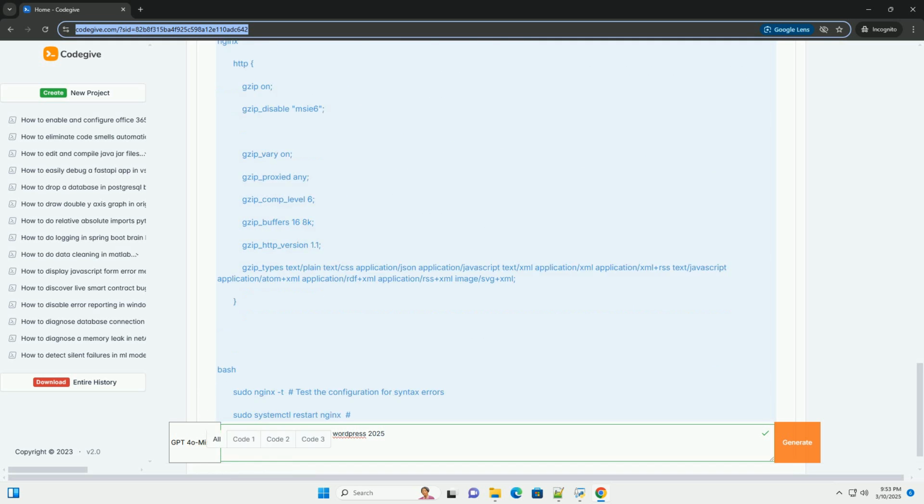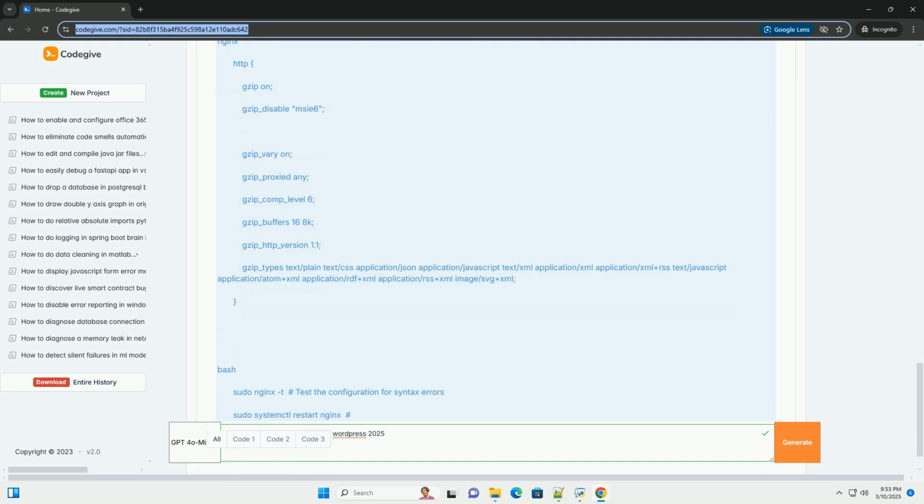Save and restart Nginx. Save the changes to your nginx.conf file. Then, restart Nginx to apply the changes. Or, depending on your system. Test. Clear your browser cache and test your website using a testing tool. Verify that the Content-Encoding: gzip header is present in the HTTP response.